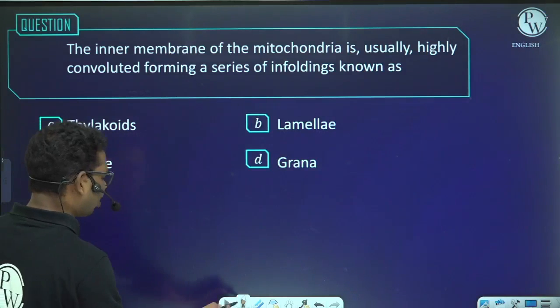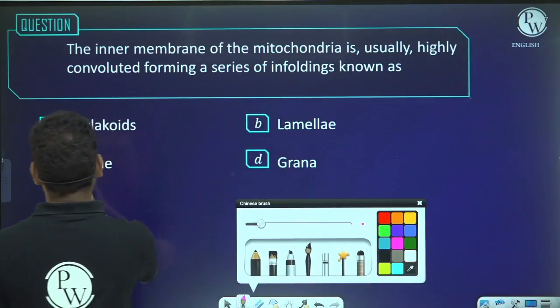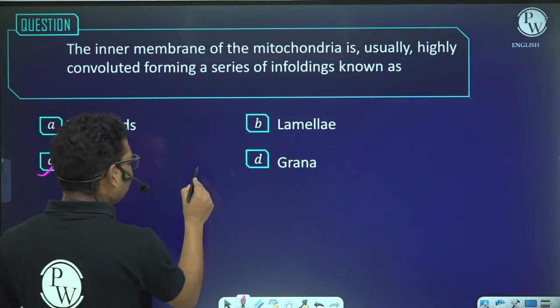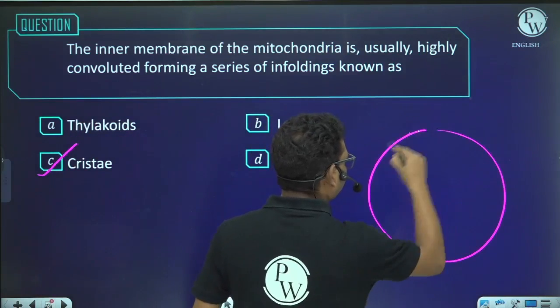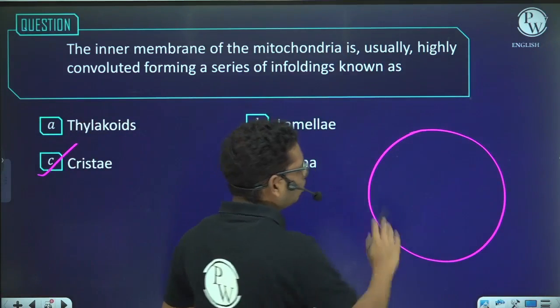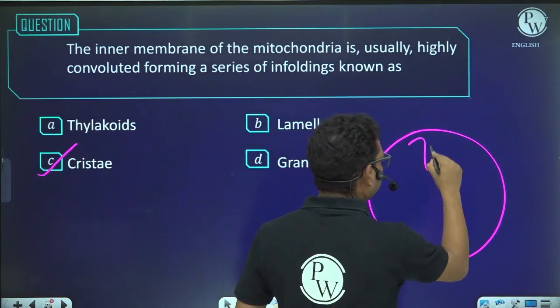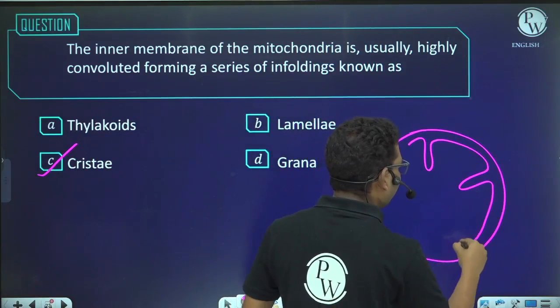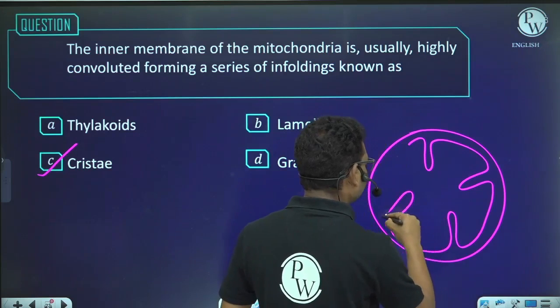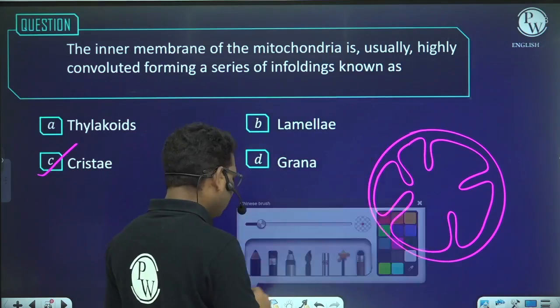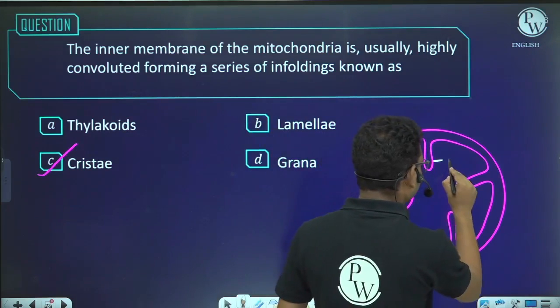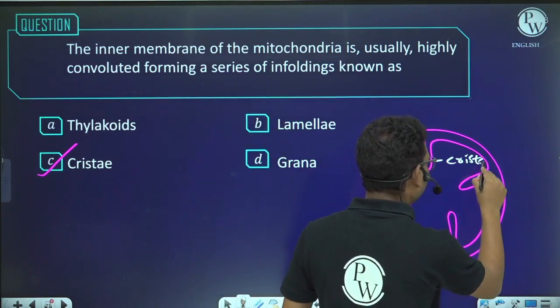Okay. Now, the inner membrane of mitochondria is usually highly convoluted, forming a series of infoldings, and they are called what? They are called cristae. See, suppose this is a mitochondrion, and this mitochondrion has two membranes. This is the outer membrane, and suppose this is the inner membrane, and this inner membrane has a number of foldings like this. These foldings are called cristae. The singular is crista, plural is cristae.